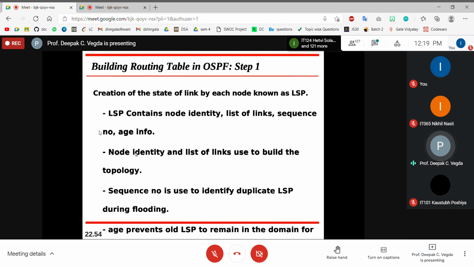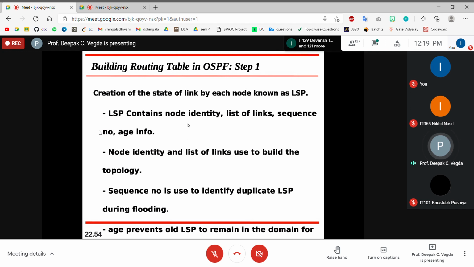What other things will be there? Node identity and list of links are used to build the topology. Using node identity and list of links, right, you'll build the topology. And sequence number is used to identify duplicate LSP during flooding.